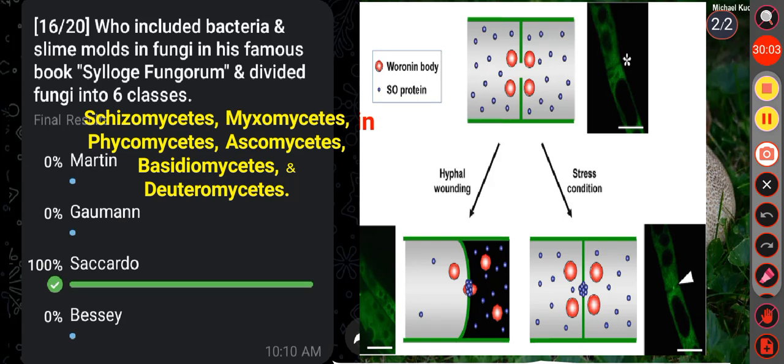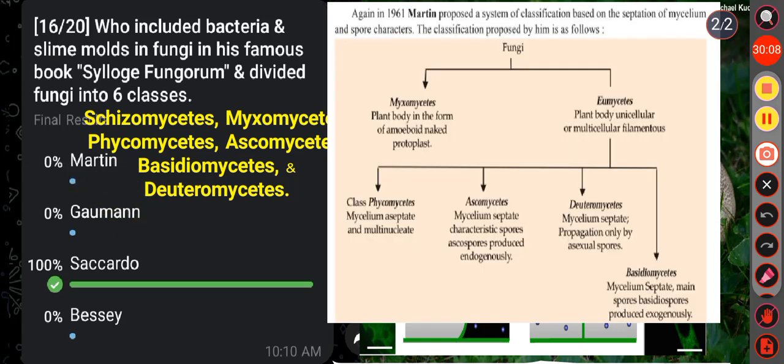Okay. Then see the other option, that is Martin. Martin's system of classification was based on the septation of the mycelium and spore characters. He divided fungi into two groups, that is Myxomycetes and Eumycetes. In Myxomycetes, the plant body is in the form of an amoeboid naked protoplast, and in Eumycetes, the plant body is unicellular or multicellular filamentous. Again, Eumycetes are divided into four classes, that is Phycomycetes, Ascomycetes, Deuteromycetes and Basidiomycetes.